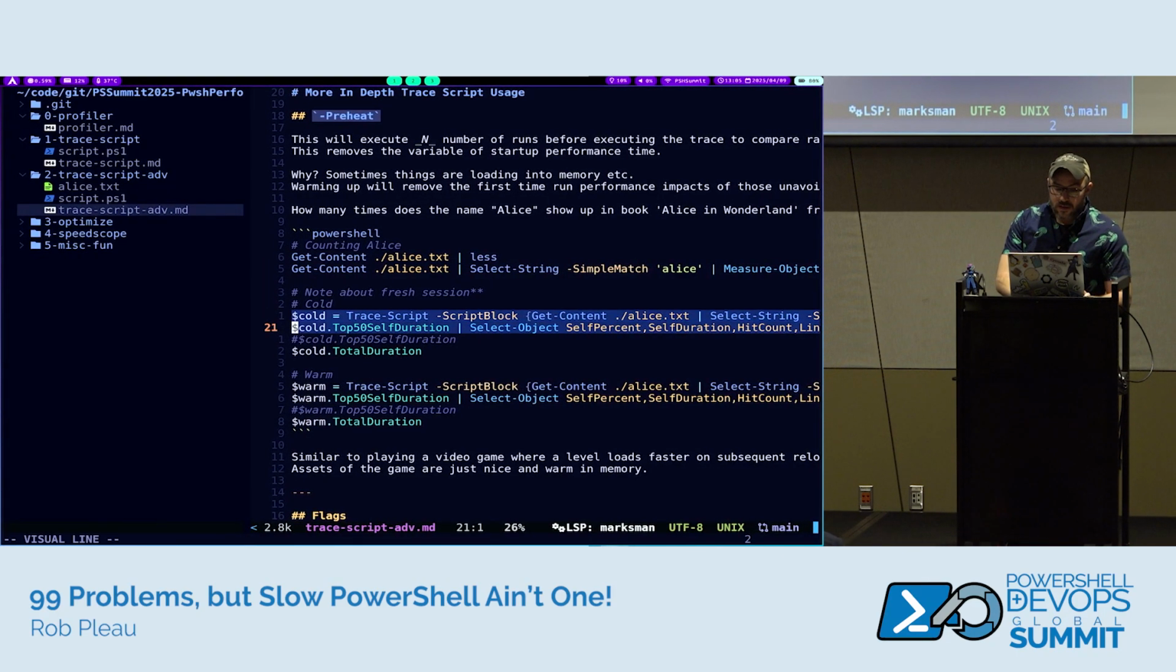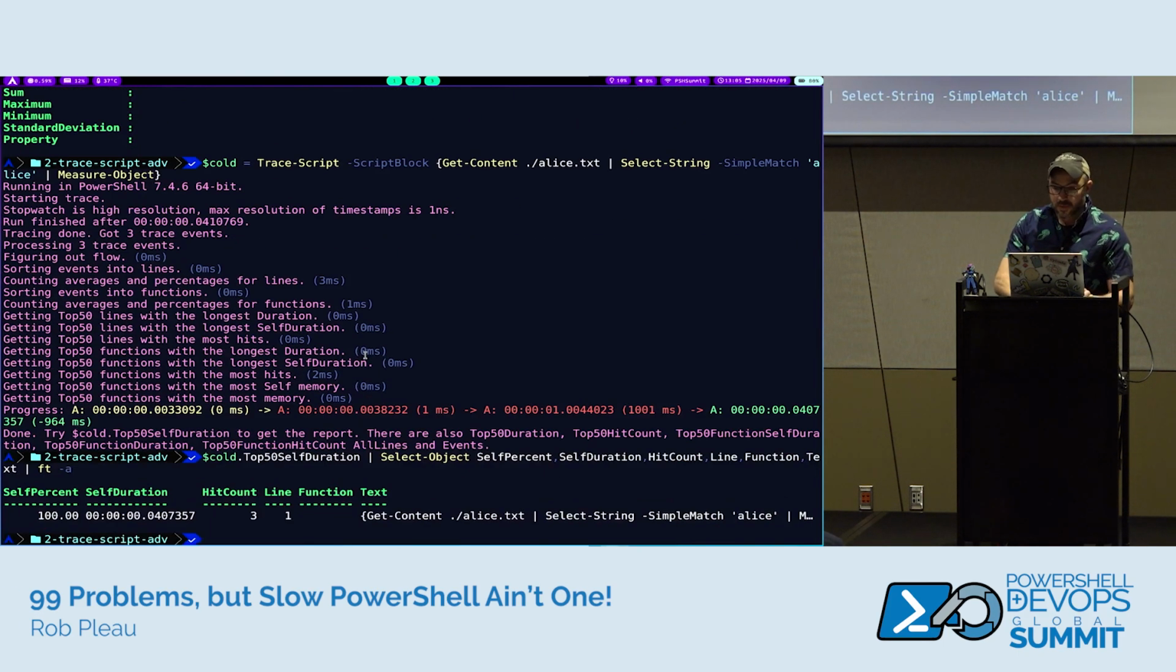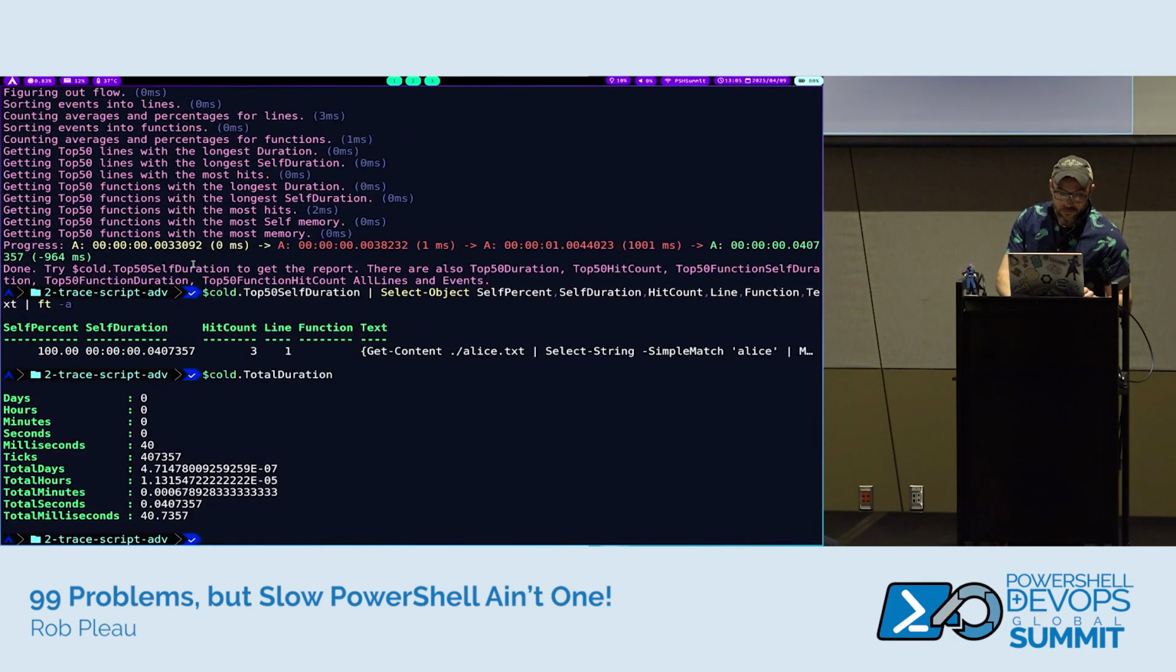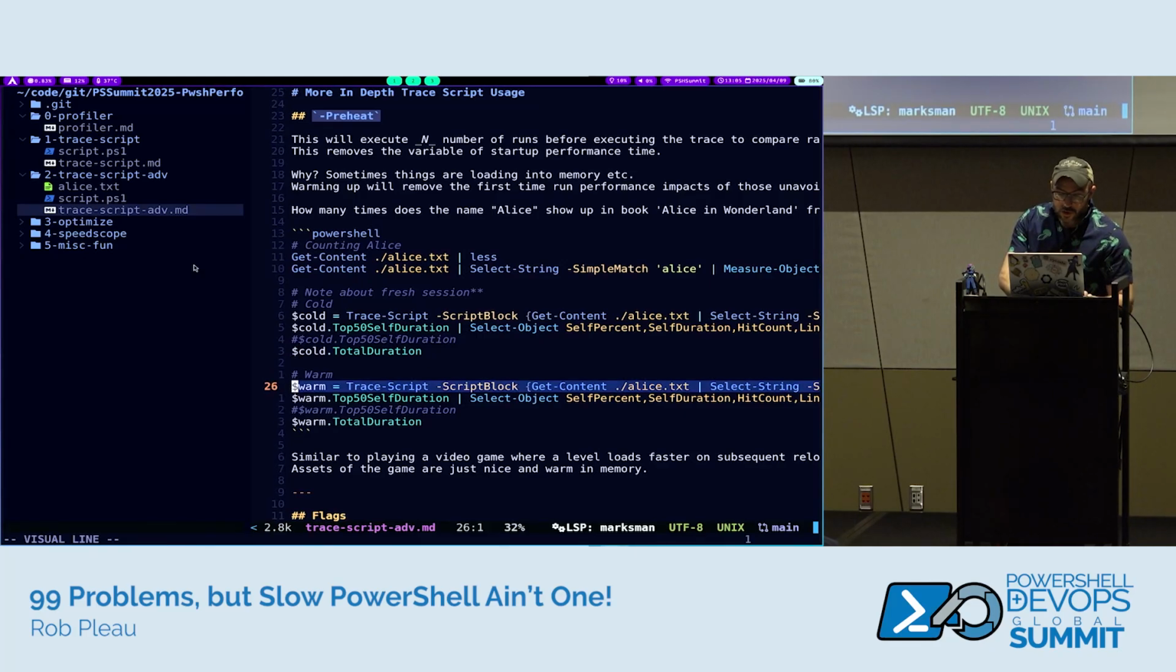So let's do the cold. What I'm going to do here is I'm just not passing the preheat parameter. And that took us about 40 milliseconds. Yeah, 40 milliseconds. And let's do it with the preheat.